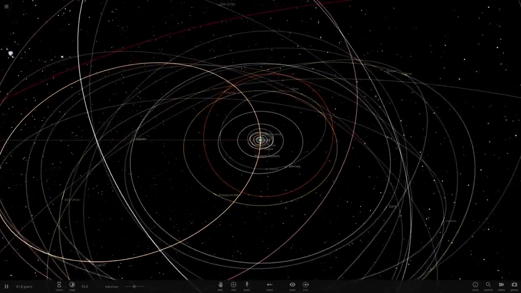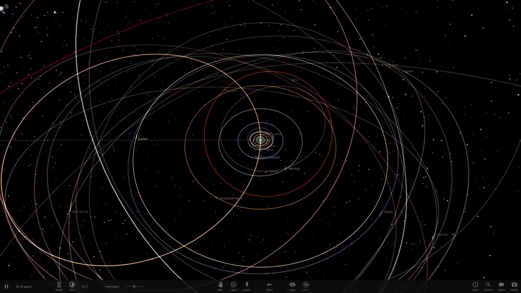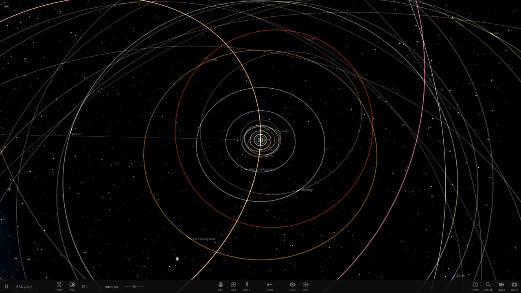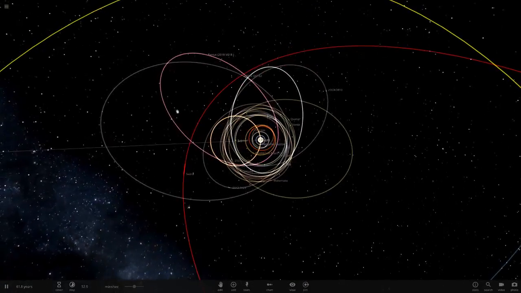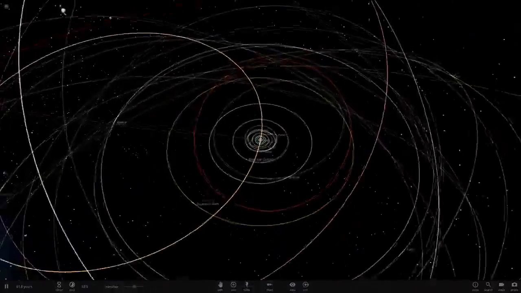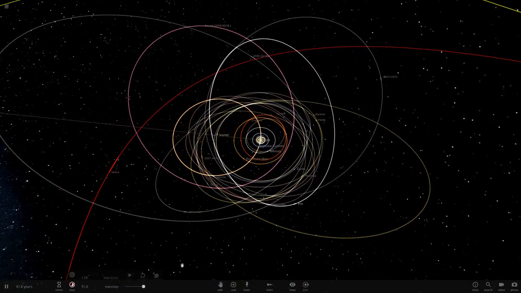So there is that. Oh, now the Sun is in a binary with Jupiter. Jupiter's far away enough that the Sun's actually gone into a binary with it rather than Jupiter just orbiting it. Because obviously Jupiter's so far away now that the Sun's having less influence on it. So now it's got its own influence on the Sun. And they're actually in a binary orbit, as you can see. The Sun and Jupiter are now orbiting each other. Okay, so that's already had a different change compared to what we did the first time.